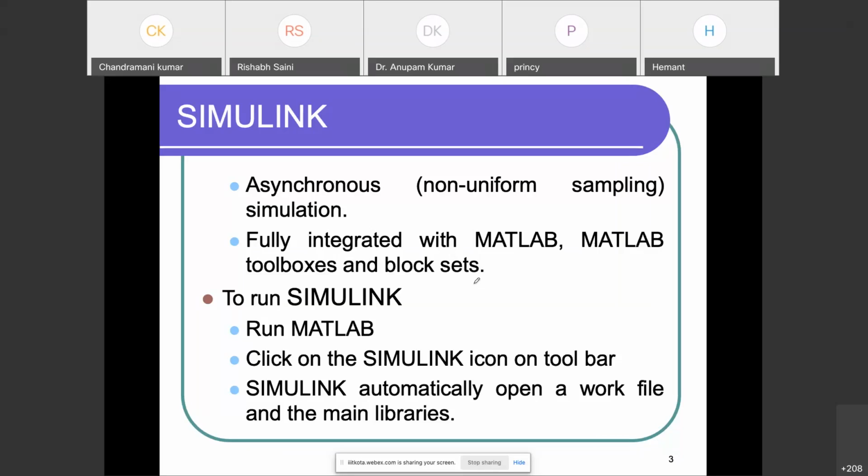Okay, so if we talk about what kind of environment it provides for modeling, Simulink provides a graphical user interface, also known as a GUI, for building models as block diagrams, right? We can draw a model just as we would do with a pencil and pen on paper, right? So in similar fashion, you can work on Simulink and do the task, right? So this is all about MATLAB. Now I will try to show you.